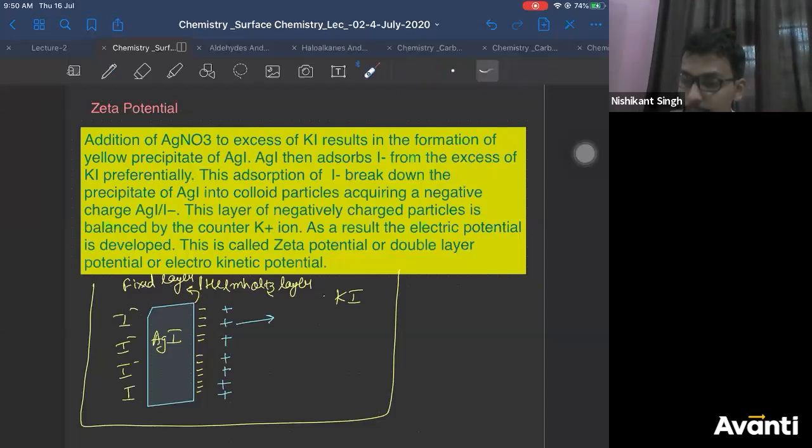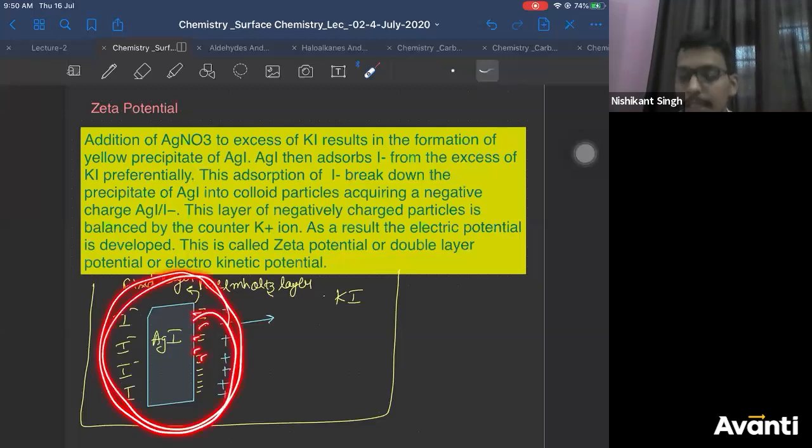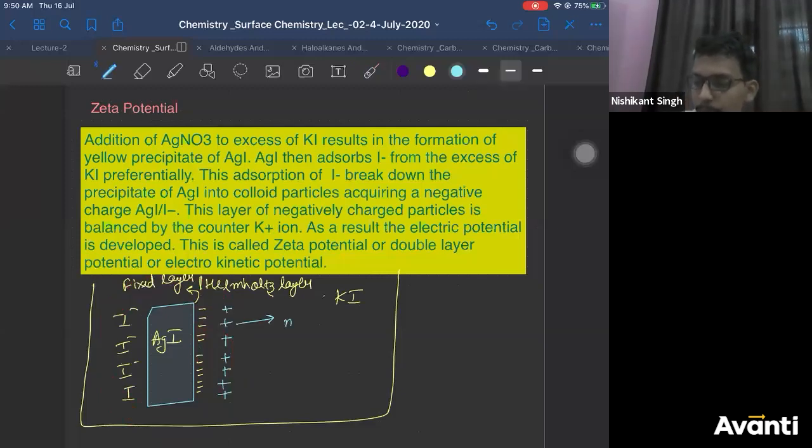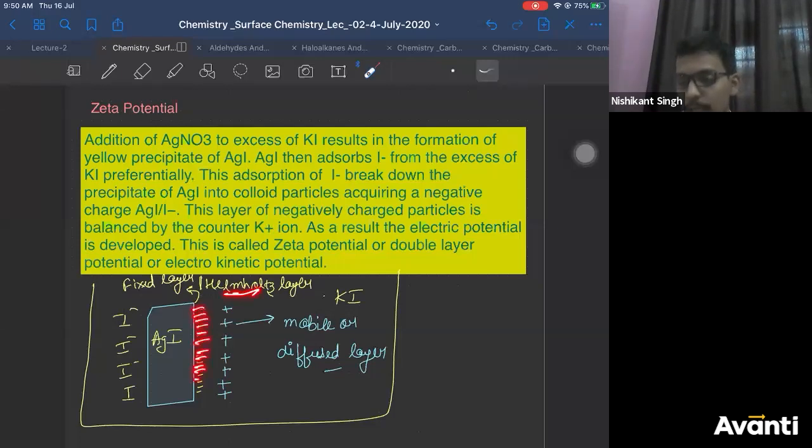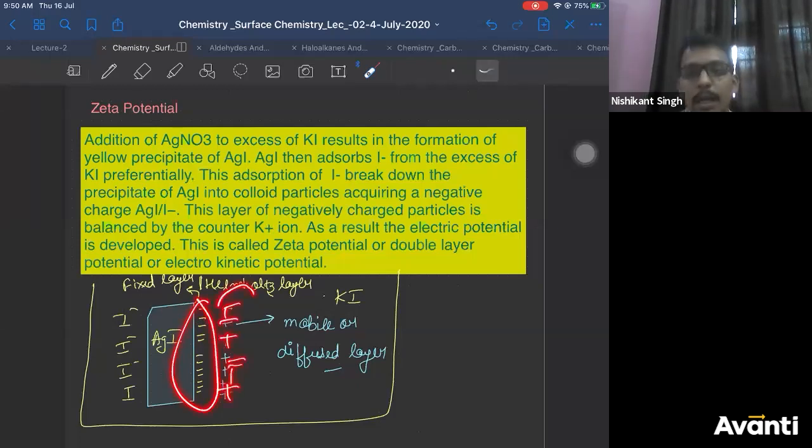Because the negatively charged layer is attached to the surface. It is adsorbed on the surface. So if it is adsorbed on the surface, can it move? No, it is fixed. But the positively charged layer is not attached to the surface. It is around the negative charge, so it can move around the negative charge. Since it can move, it is known as the mobile or diffused layer. So there are two layers. One is the fixed or Helmholtz layer, which is formed by adsorption of negatively charged ions. Around this, positively charged ions arrange themselves, and these positive ions make a mobile or diffuse layer.